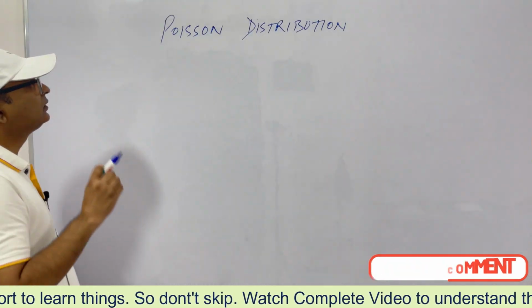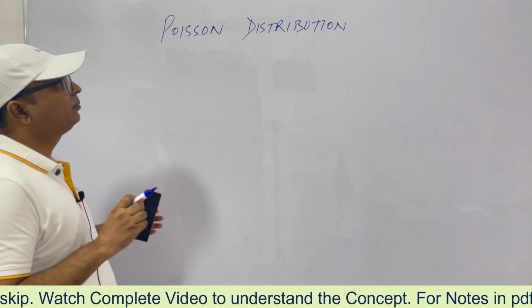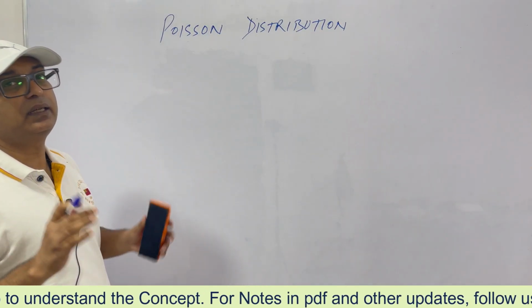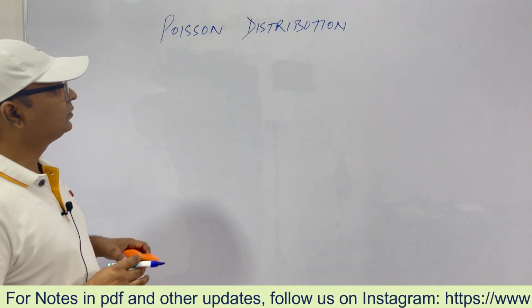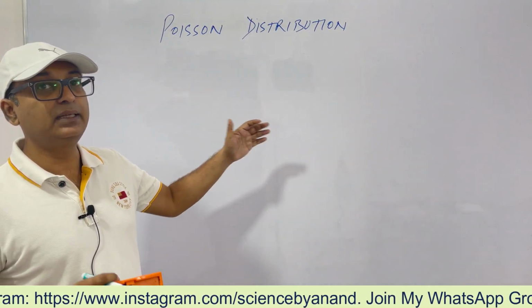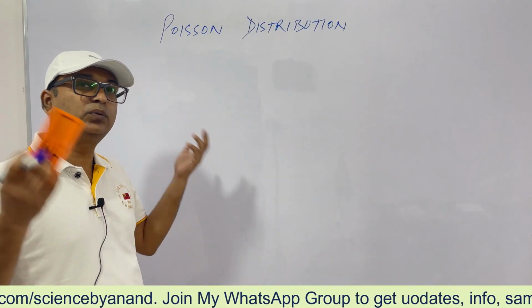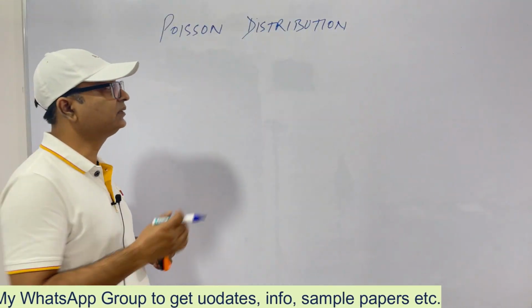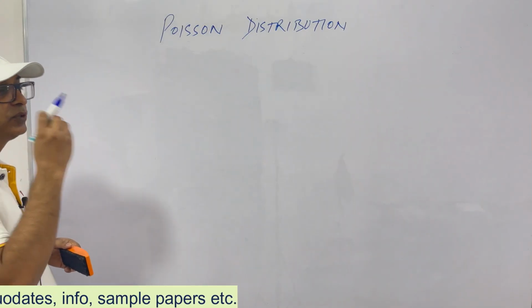So Poisson distribution is the probability of events that are very rare. For example, the number of double deaths on a highway in a year. That is very rare, maybe 1 or 2 in 365 days. So that is very rare, that is, p is very small.